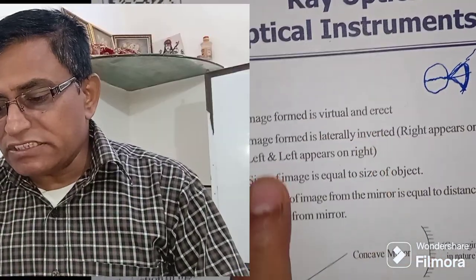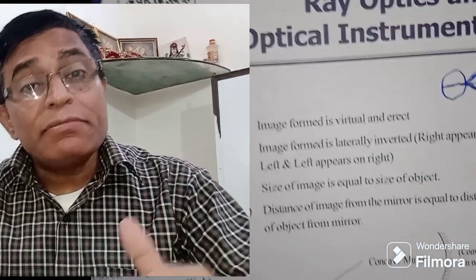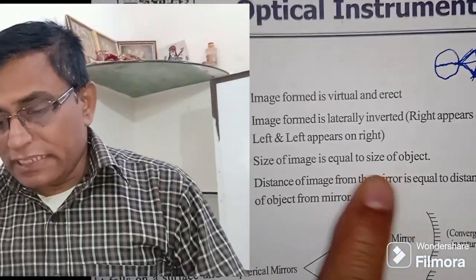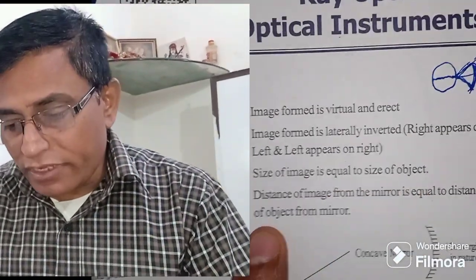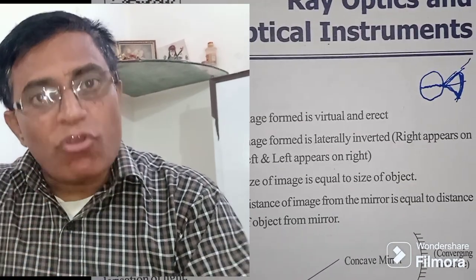Spherical mirrors, there are two kinds: the concave mirror and convex mirror. Concave mirror has reflective surface inward and convex mirror has reflective surface outward.